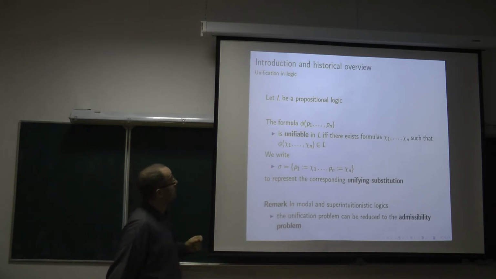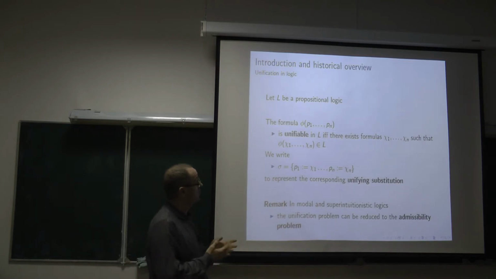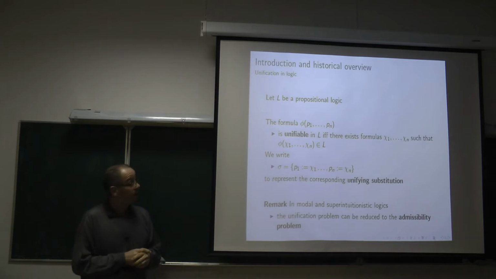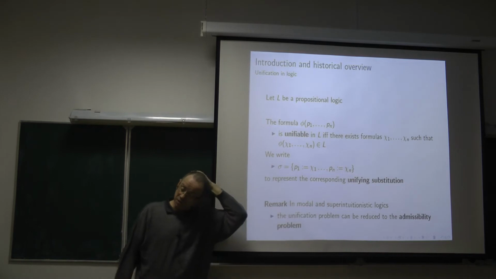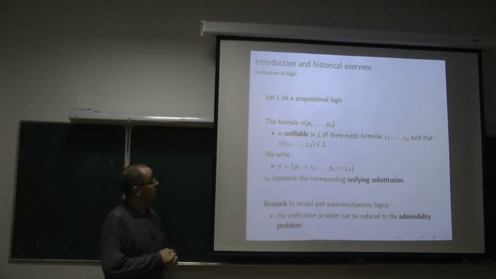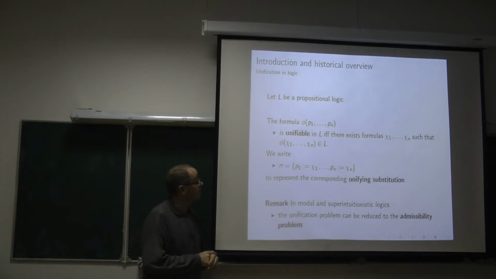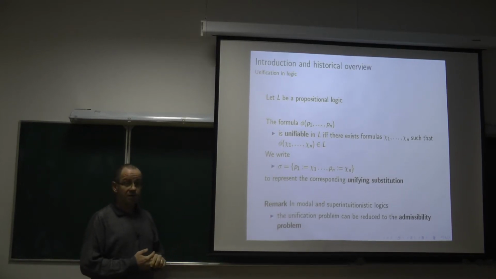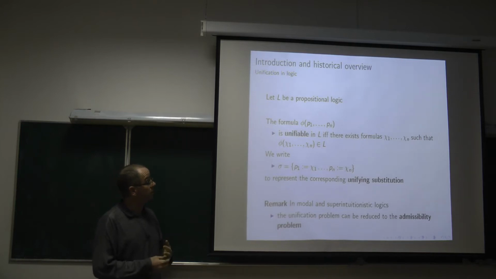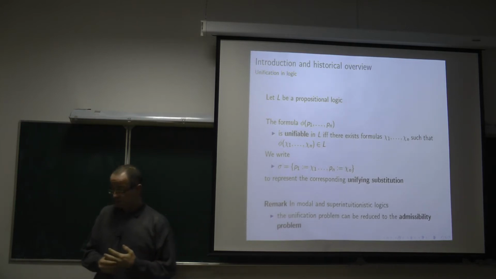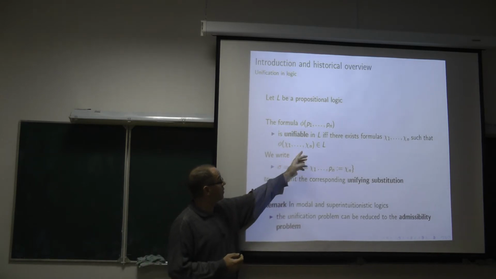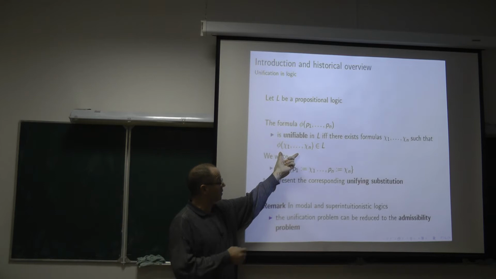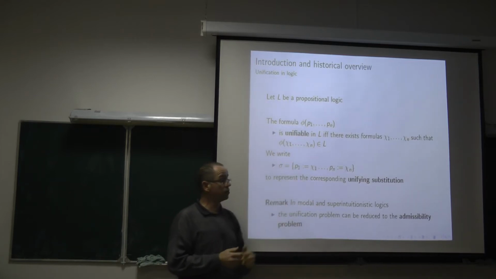The unification problem in the context of a propositional logic can be expressed in the same way. Given a formula phi, here I insist that the formula is composed of n propositional variables, p1 to pn, we will say that it is unifiable with respect to this logic L if it is possible to uniformly replace the variables of this formula by other formulas, q1 to qn, in such a way that the resulting formula belongs to the logic.